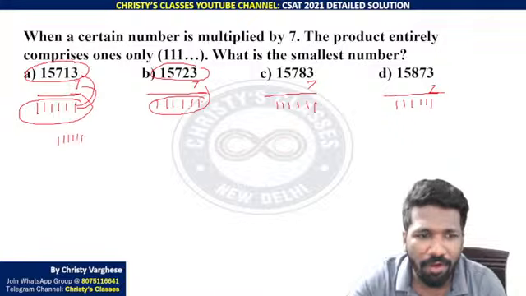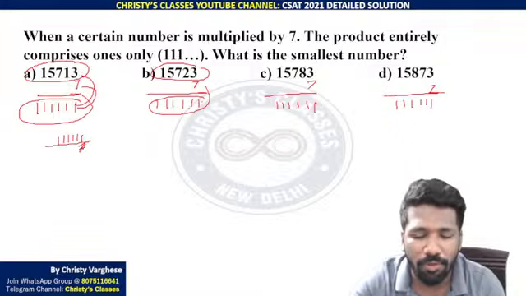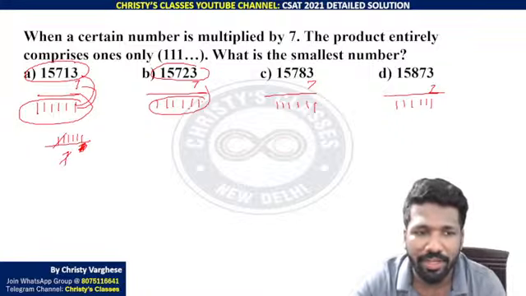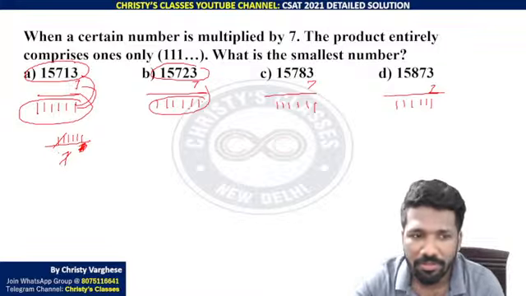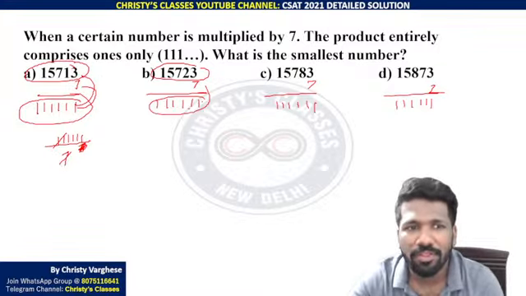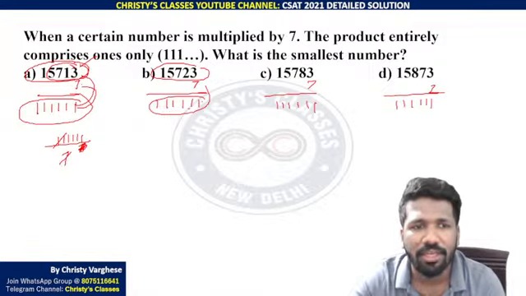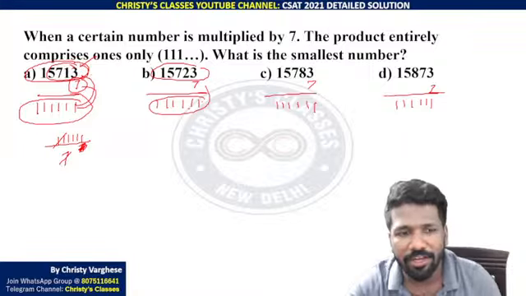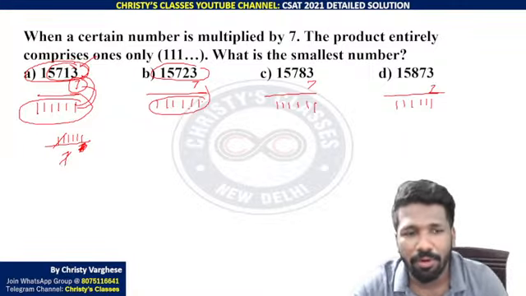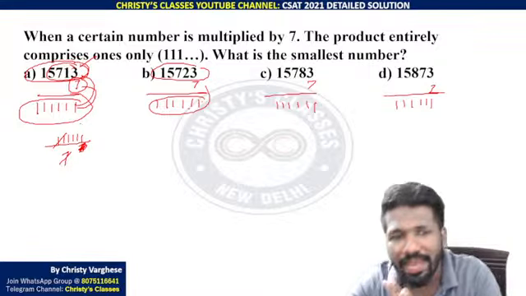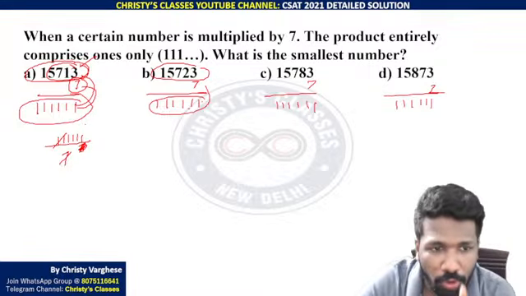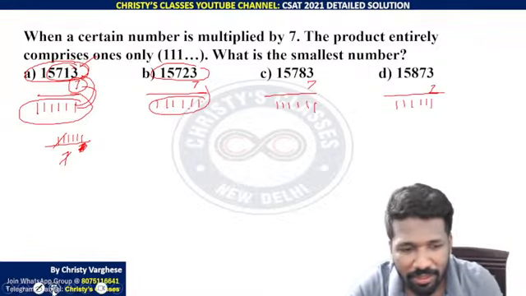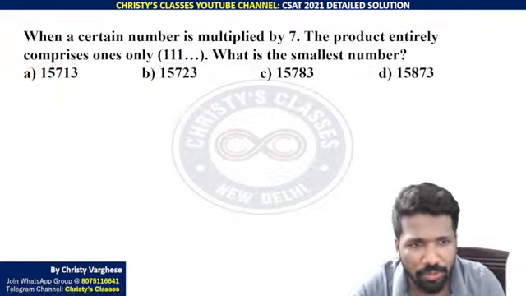1 1 1 1 1 1 divide by 7 you do. One time only division is needed, either by long division or short division. I hope all of you know how to short divide like this. Because if this is the correct answer, 15713 and 7 are factors. So dividing by one factor, you will get the other factor obviously. Are you all understanding? There you don't have to use answer options also. Without options is what I have used here.